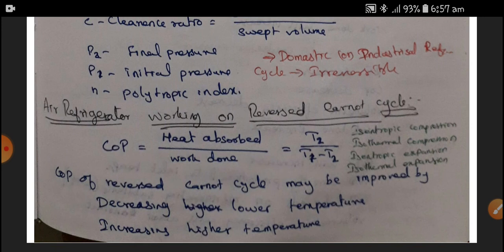Therefore, the coefficient of performance is equal to heat absorbed by work done, that is T2 divided by (T1 minus T2). The COP of the reversed Carnot cycle may be improved by decreasing the lower temperature or increasing the higher temperature. Of the two, decreasing the lower temperature is much better than increasing the higher temperature. This you have to understand.